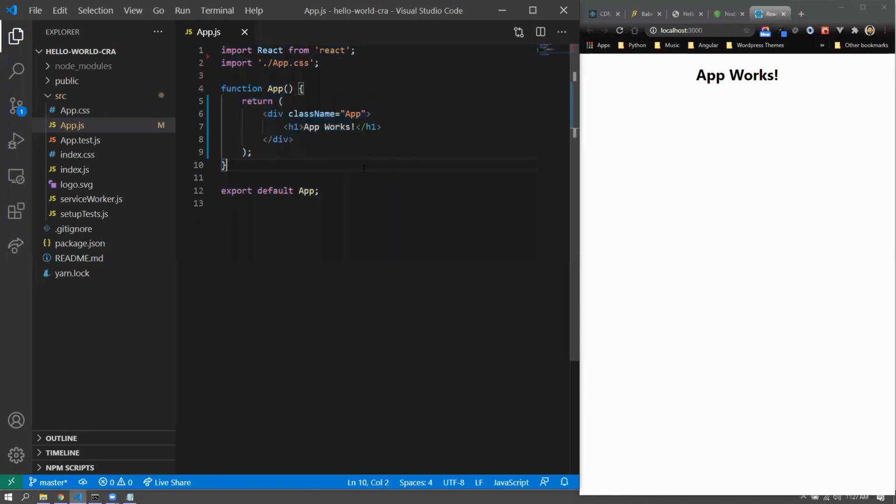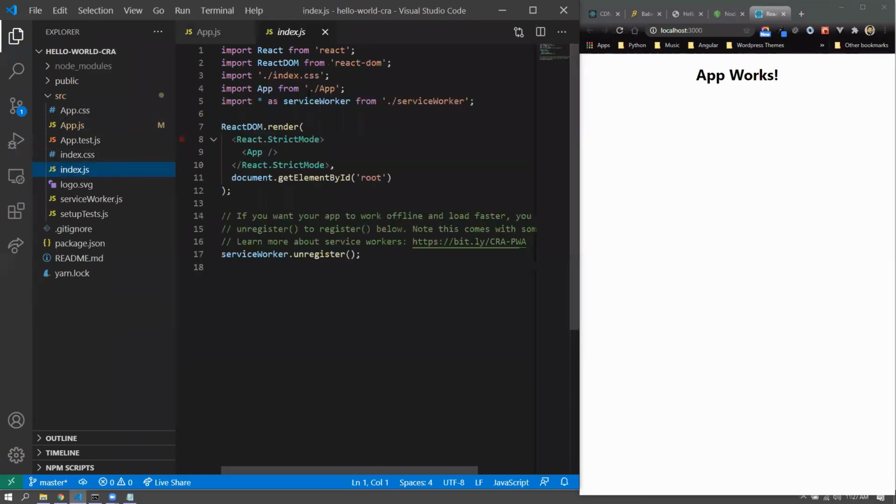So you would see that this import export way of doing things would always be there in all the components that we create. And when we create a CRA application, it would be more or less separation of concerns, so that each component is in a separate file and would be exported. So this app.js is exported, and if you check out the main file, that is index.js, app is imported over here. All right, import app from app. There's no extension because it is a Node.js ecosystem. You don't have to basically specify a JavaScript that is a JS extension.